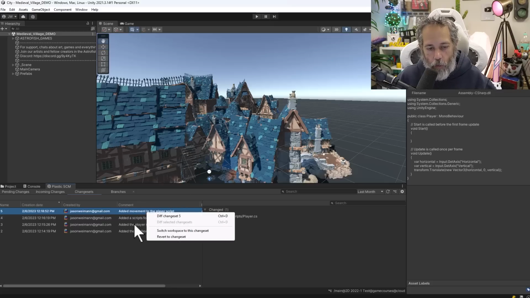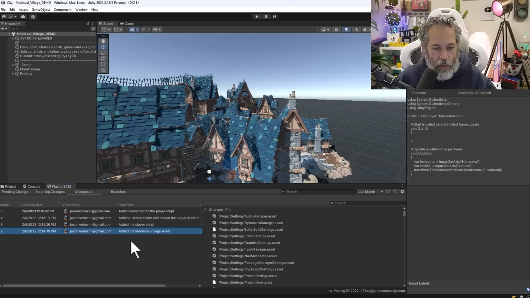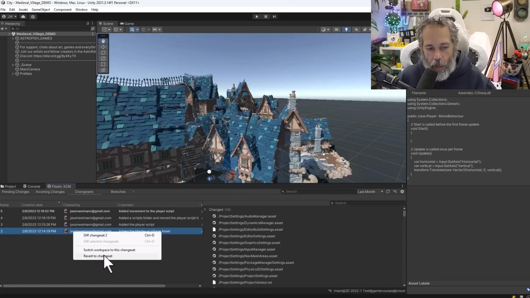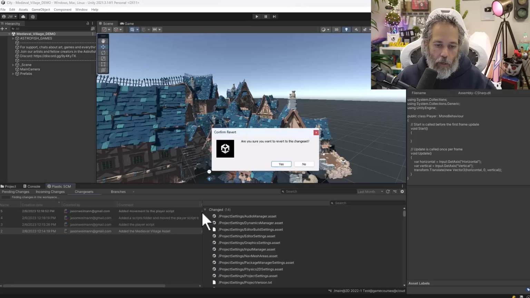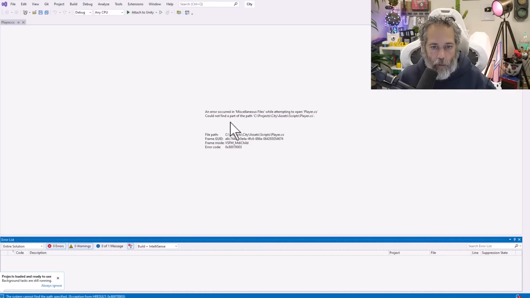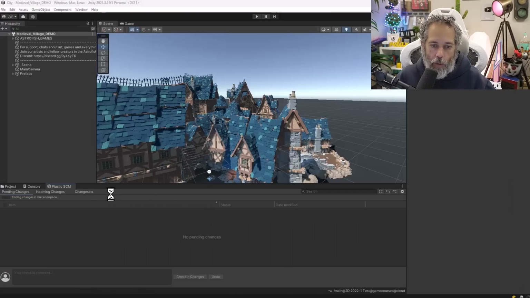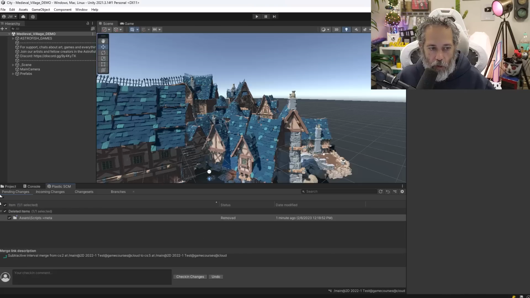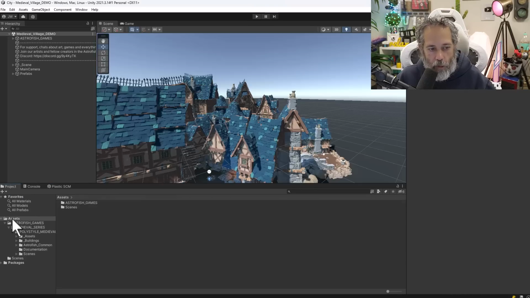What I can do is right click on one of these change sets. Let's say I go back to this first change set here, number 2, right click and hit revert to change set. That's going to revert my entire project, watch this, over to the original version. So now if I go to the assets folder, I no longer have a scripts folder.